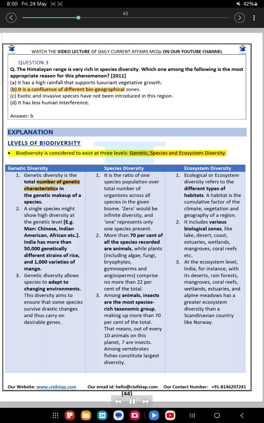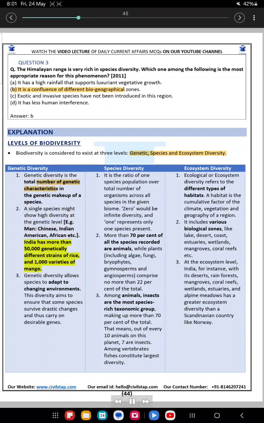Explanation. Levels of biodiversity. Biodiversity is considered to exist at 3 levels: genetic, species and ecosystem diversity. Genetic diversity, species diversity, ecosystem diversity. 1. Genetic diversity is the total number of genetic characteristics in the genetic makeup of a species. 2. A single species might show high diversity at the genetic level, e.g. man: Chinese, Indian, American, African, etc.